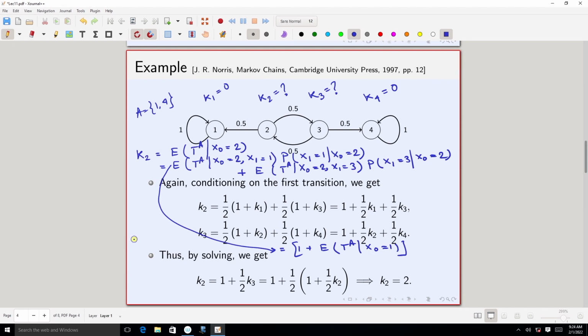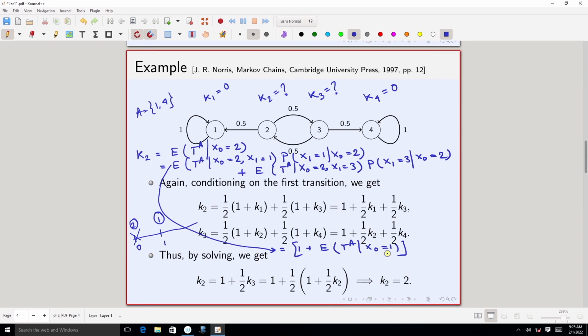So, using the Markov property, at time 0 I start from state 2, at time 1 I am moving to state 1. Using the Markov property at time point 1, I can completely forget this and start from 1. The Markov chain actually starts afresh from state 1.